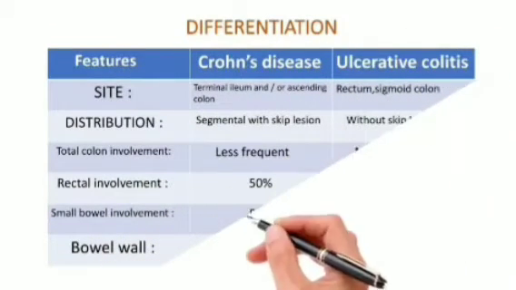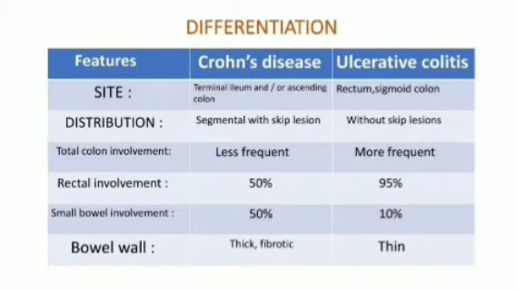So now we will differentiate between Crohn's disease and ulcerative colitis. The site is the terminal ileum and or ascending colon in Crohn's disease, and in ulcerative colitis it is the rectum and sigmoid colon. Distribution: segmental with skip lesions, and in ulcerative colitis it is without skip lesions. Total colon involvement is less frequent in CD and more frequent in ulcerative colitis. Rectal involvement is 50% in CD but 95% in ulcerative colitis. Small bowel involvement is 50% in CD and 10% in ulcerative colitis. The bowel wall is thick and fibrotic in Crohn's disease, and in ulcerative colitis it is thin.